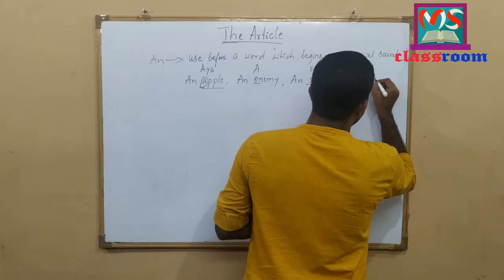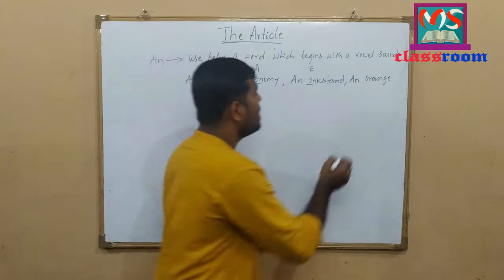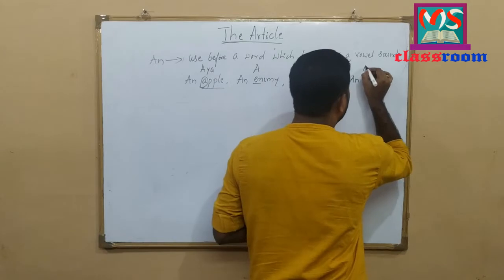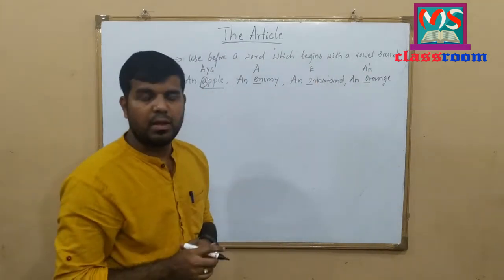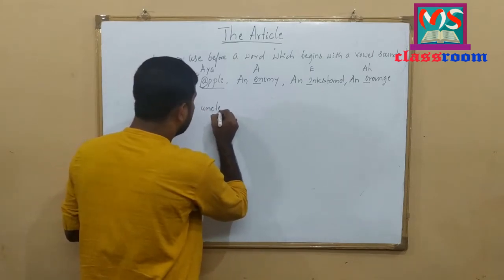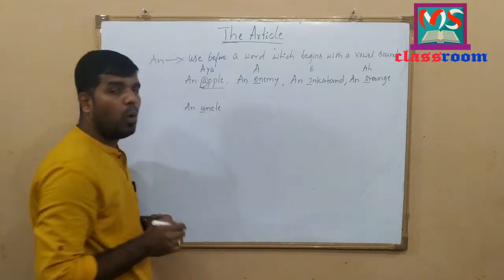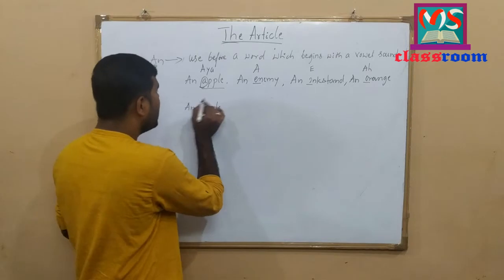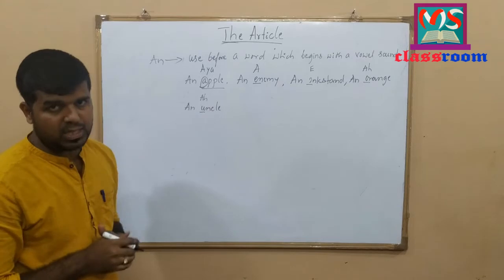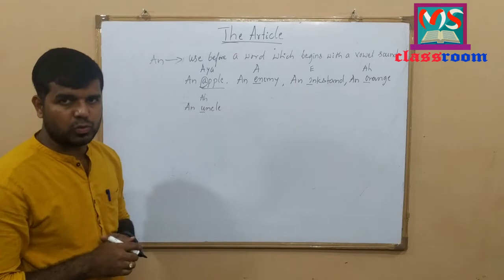Let me write one more example. An orange. The word orange begins with vowel letter O here and also begins with vowel sound here. An orange. Let me write one more example. An uncle. Look at the word uncle here. Here it begins with vowel letter U and also begins with vowel sound here. An uncle, not yuncle. An uncle. I hope so you have understood.